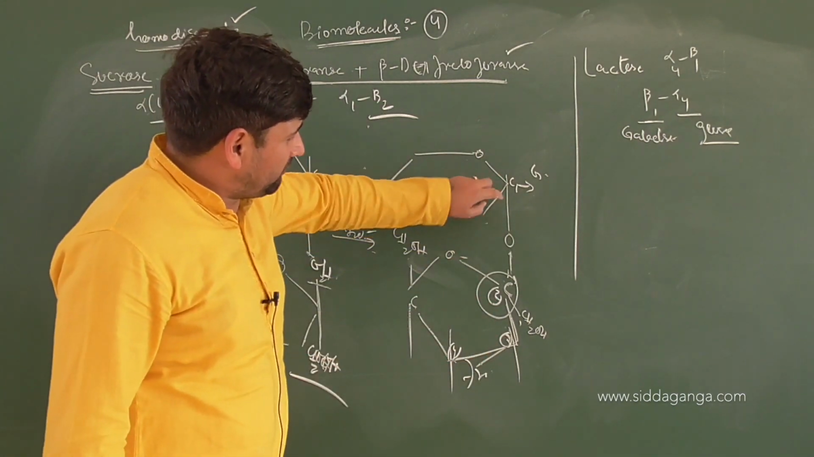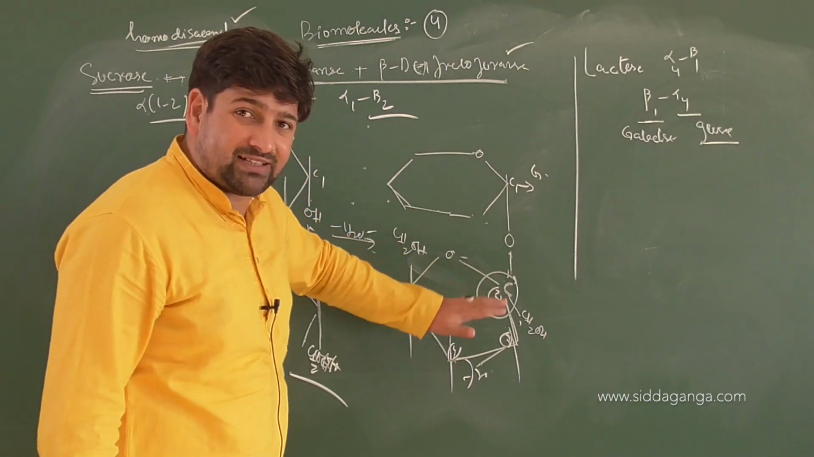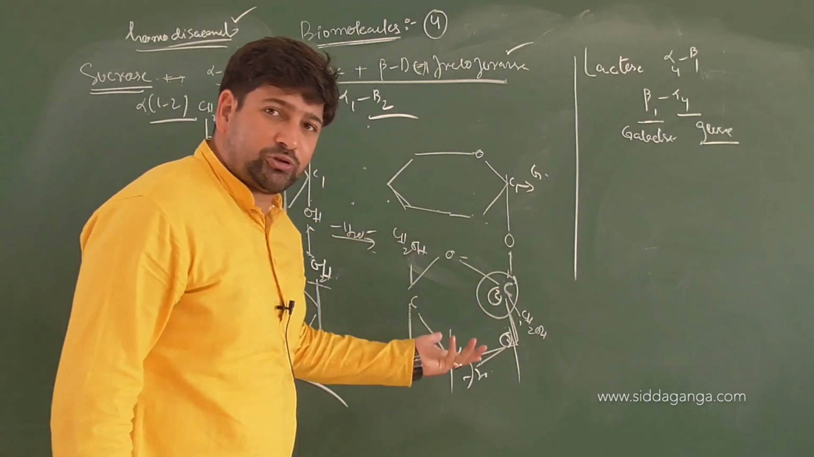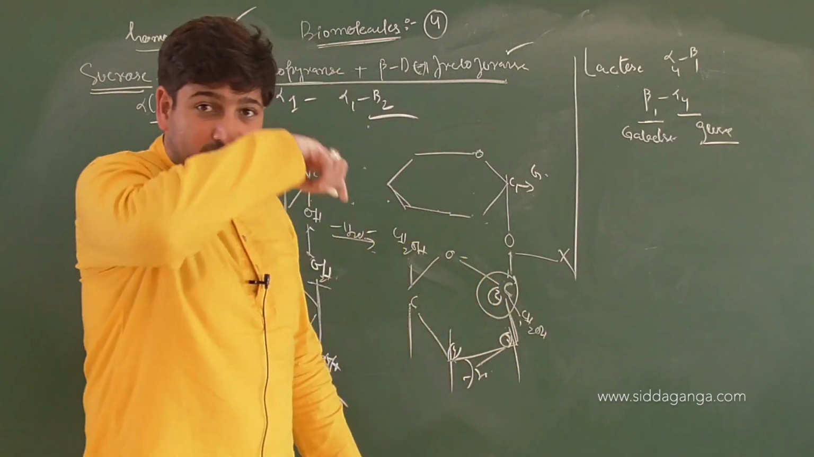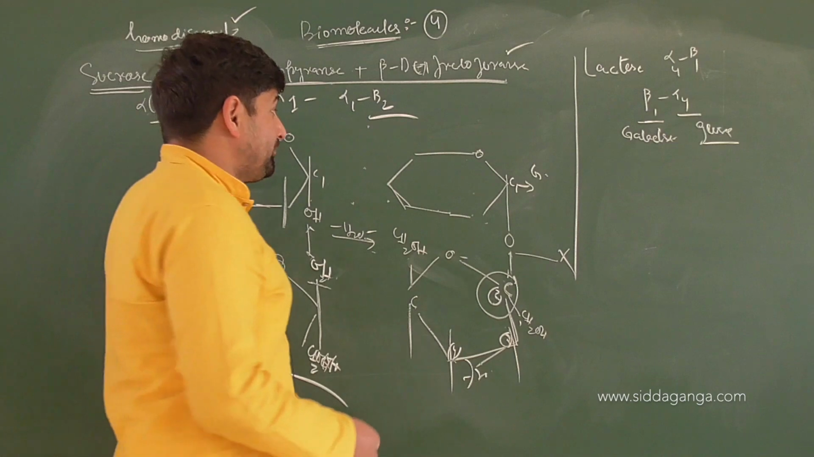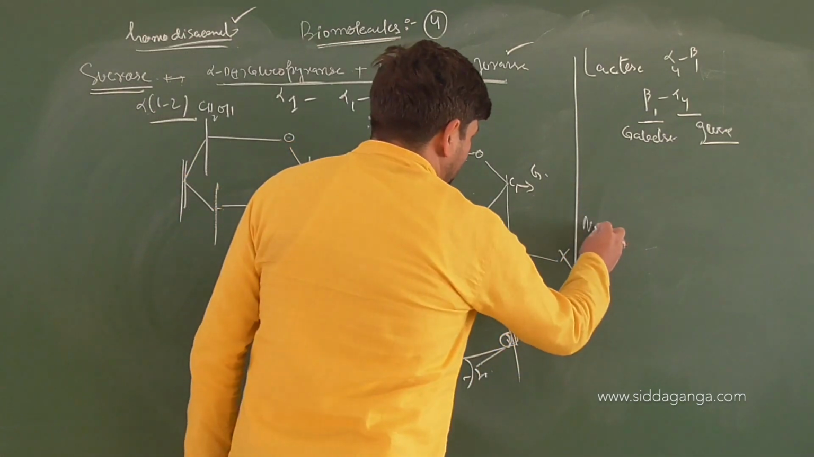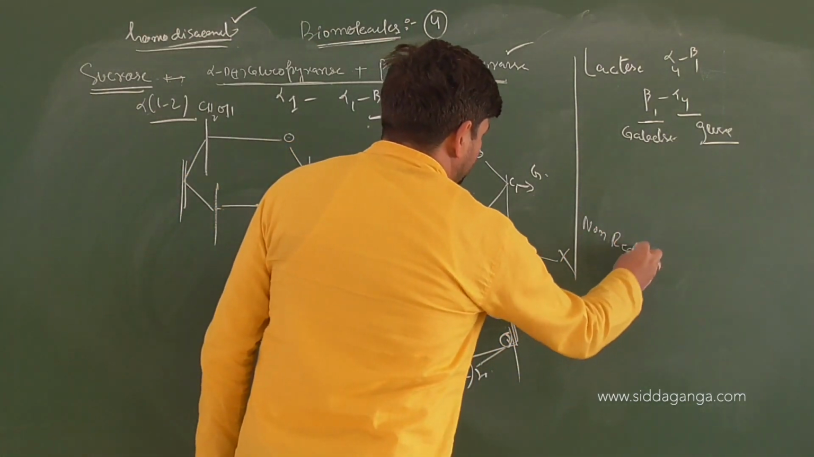Neither anomeric carbon 1 nor carbon 2 will get free. As a result, none of these will be able to show the reaction. Thus, it will not give you any positive test with Tollens' reagent or Benedict's solution. Thus, this sucrose is a non-reducing sugar,